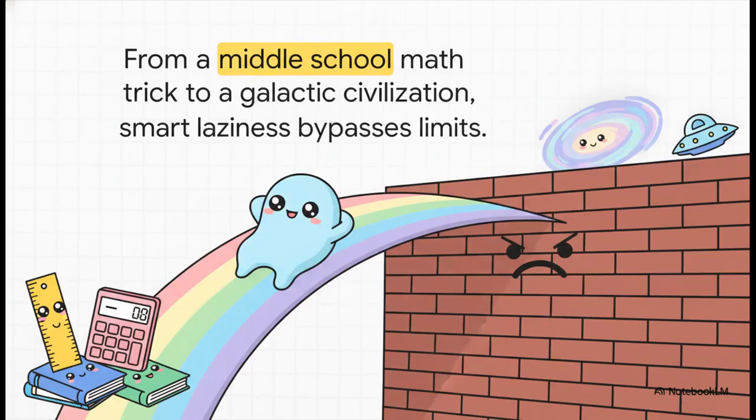It really all ties back together so beautifully. The exact same smart laziness that allowed our trader, Nano Banana, to bypass his volatility drag using the difference of squares, that is exactly what will allow humanity to bypass the physical boundaries of the universe. It's all about finding those elegant structural workarounds, instead of just blindly relying on brute force.